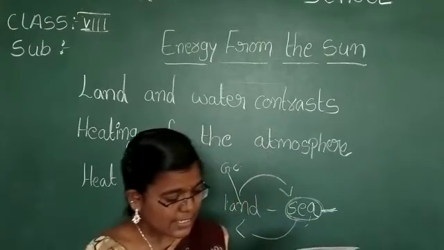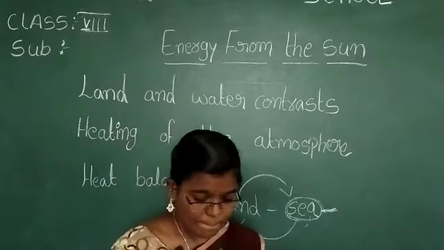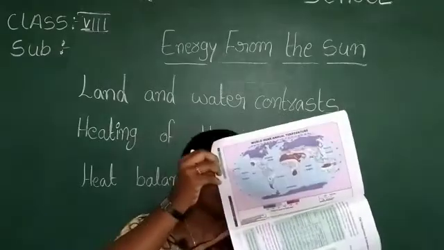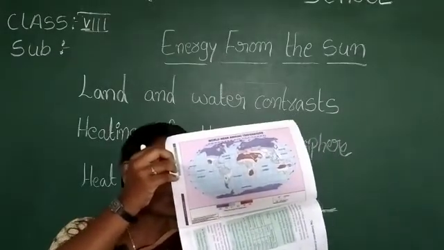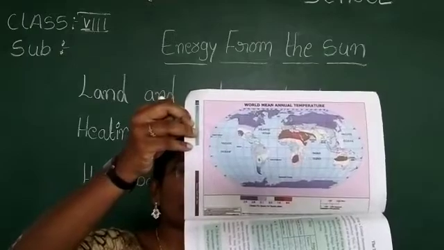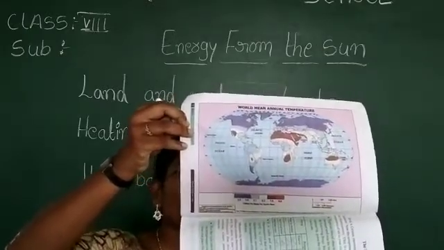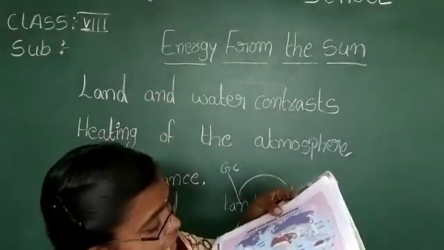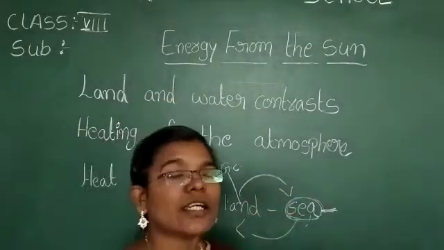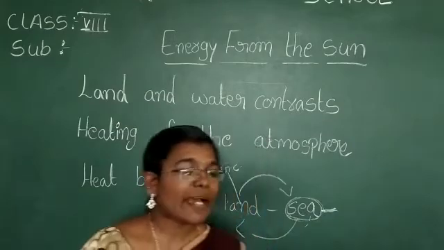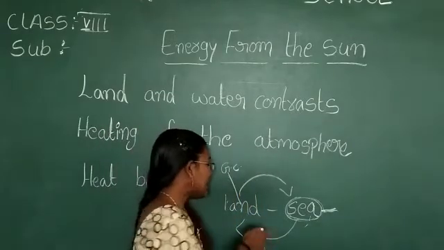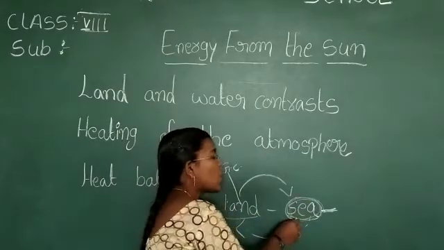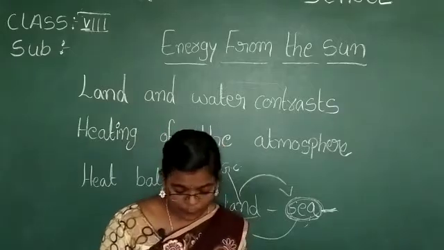For example, see here, they have given a map on page number 6. What we observe is that the regions marked brown receive maximum heat, whereas the regions shaded blue get the least. Comparing land and sea, land cools easily and heats quickly, whereas the sea takes a lot of time to heat and cool down.